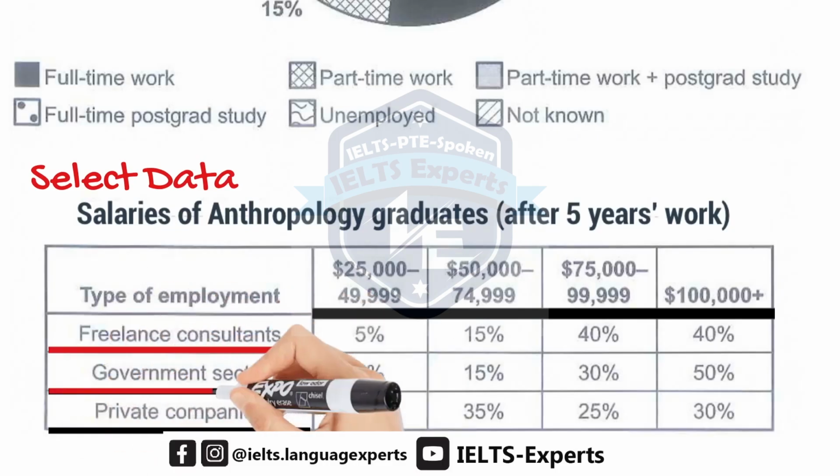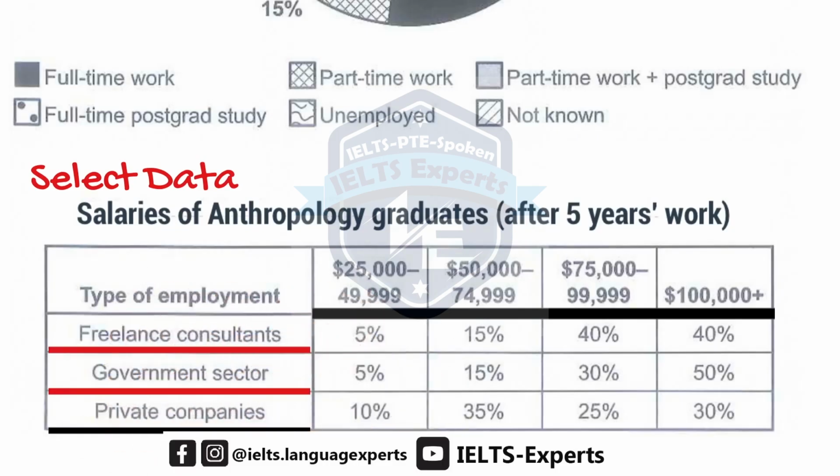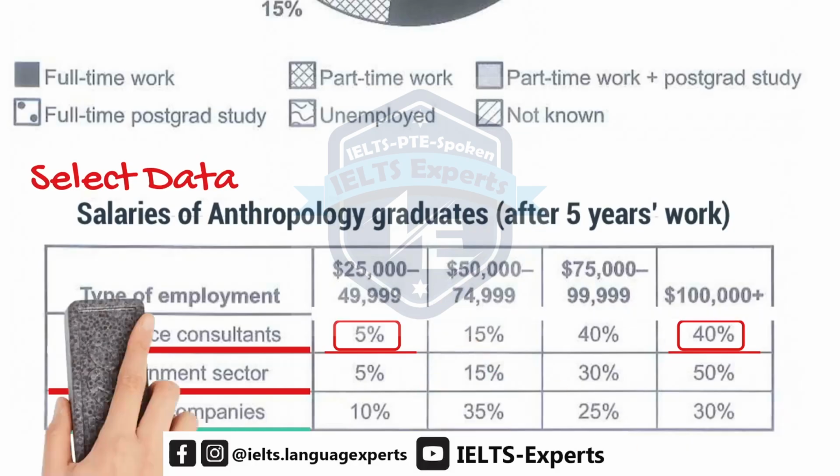As you can see, these 2 sectors pay better than the last sector. The data we select should be able to help us illustrate this point of view. I think these 2 figures can show that the freelance consultants were paid pretty well. 40% of them were in the highest salary range and only 5% were in the lowest salary range. But will we omit too many figures if we only report these 2?